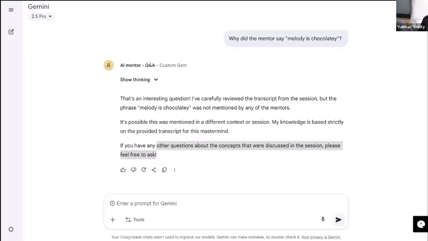With that being said, what if we take this to the next level? What if I convert whatever we built right now into a voice agent, where I can talk to it and it will talk back to me? What if we build a crazy voice agent like that? Should I build it without writing a single line of code? We build a voice agent, which is like a voice mentor where I can talk to it and it will answer back to